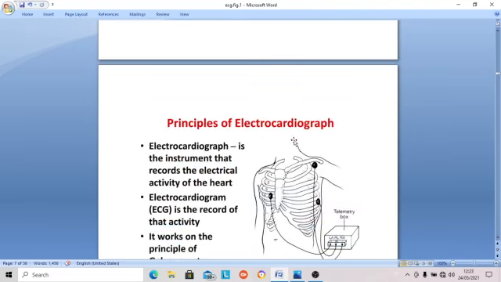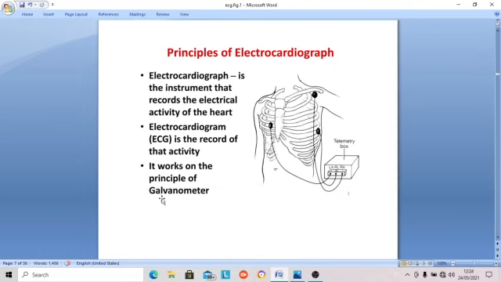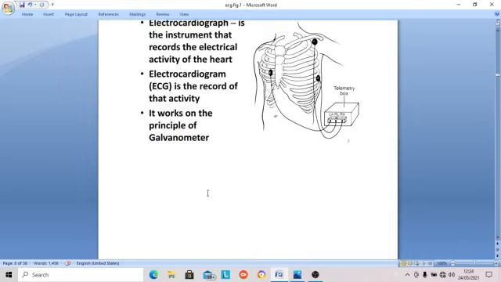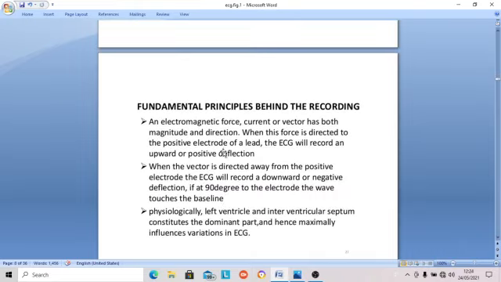So the electrocardiograph is an instrument that records the electrical activity of the heart. The electrocardiogram is the record. This is it, and you can see the electrode placements at various places on the body. It works on the principle of a galvanometer. The ECG machine is nothing but a type of galvanometer, called a string galvanometer.